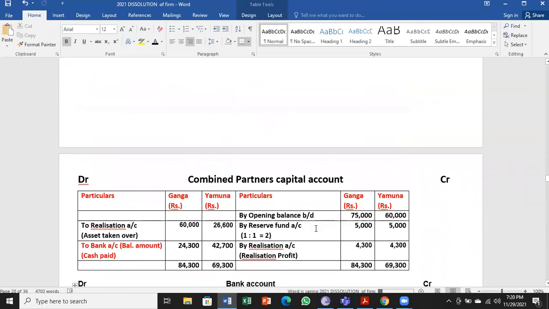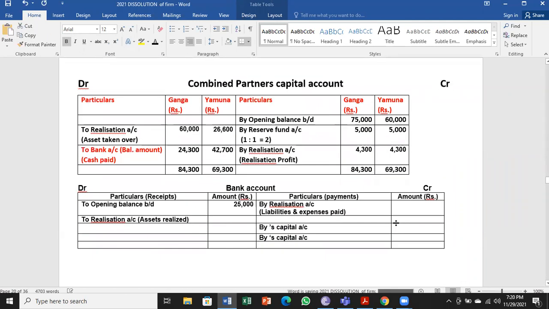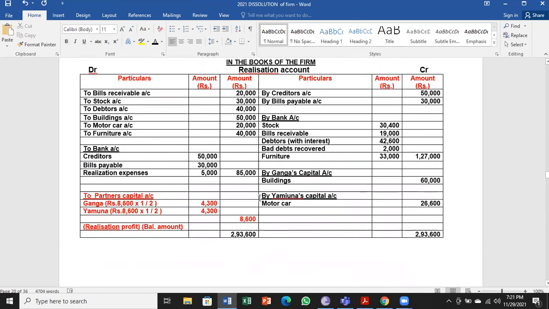Next, all are transfer entries only. So here, first entry was by bank account that is connected to various assets converted into cash. The total value of that was 1,27,000. So to realization account, assets realized, that is the money received, 1,27,000 by selling the assets.